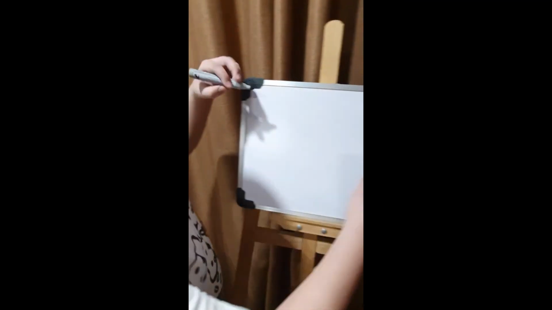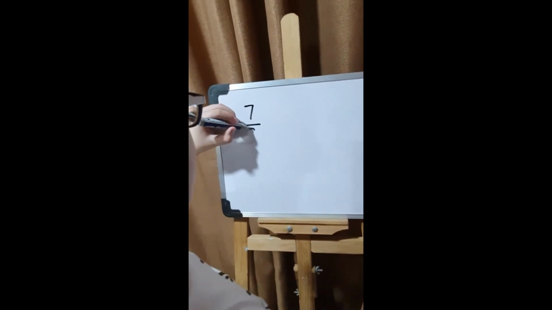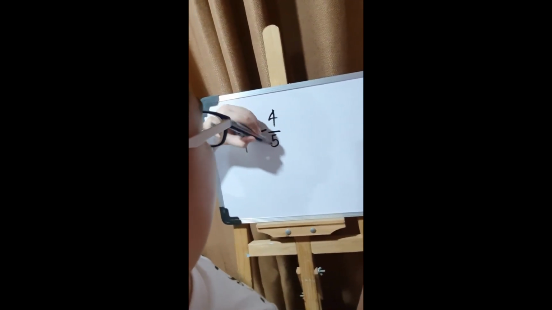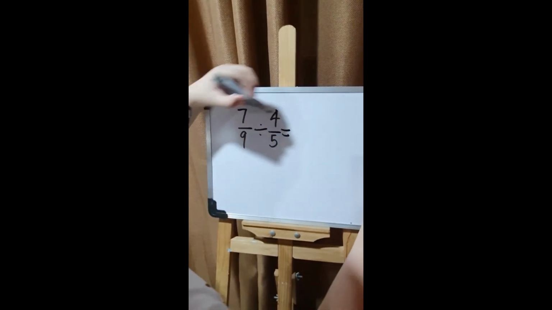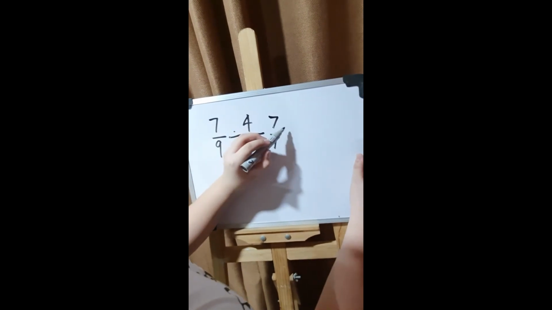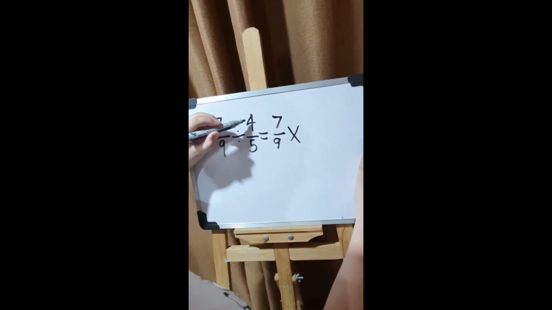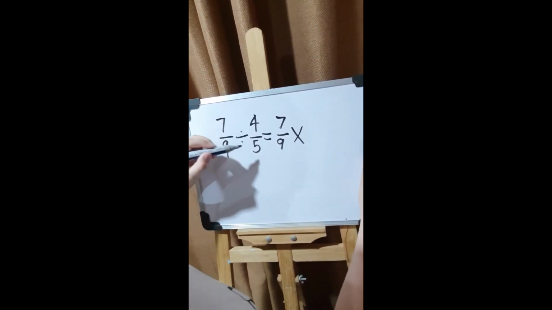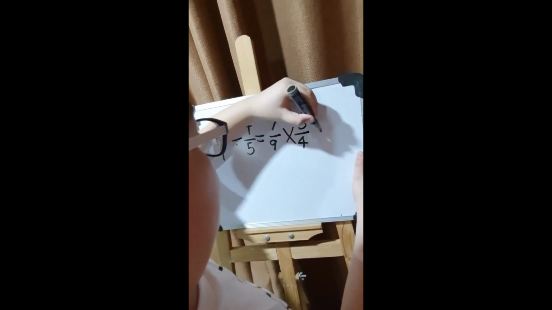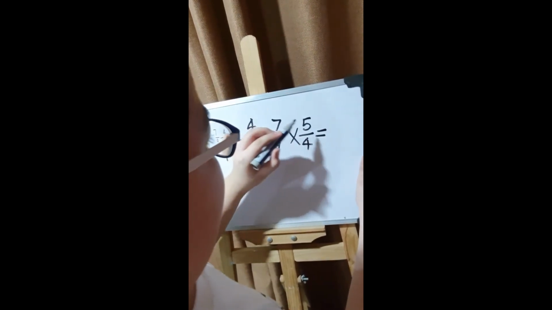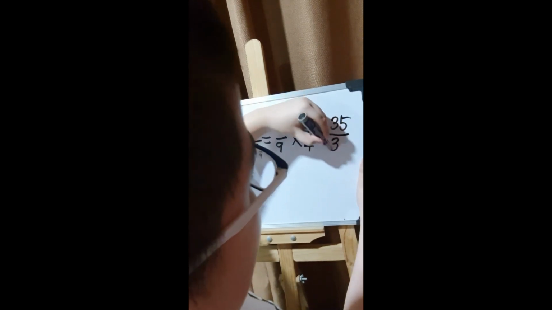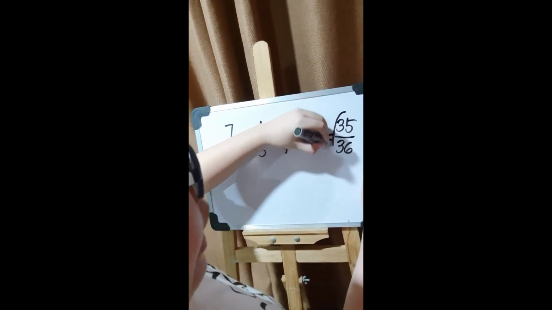For example, 7/9 divided by 4/5. So, we will just keep the 7/9. Then we have to change the division sign into a multiplication sign, and then we have to switch 4/5 into 5/4. Now, let's multiply. 7 times 5 is 35, and 9 times 4 is 36. And that's the final answer.